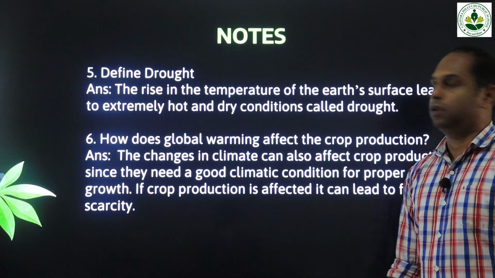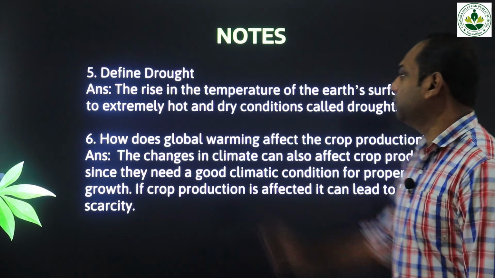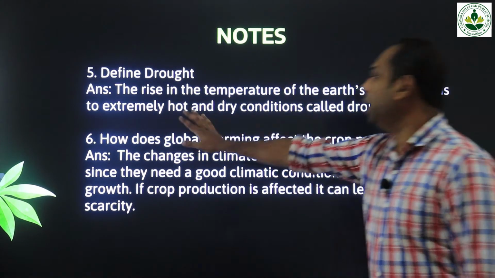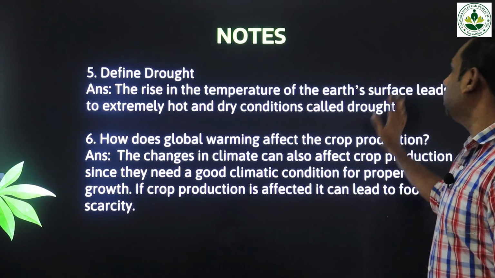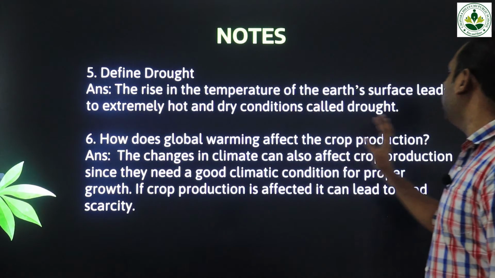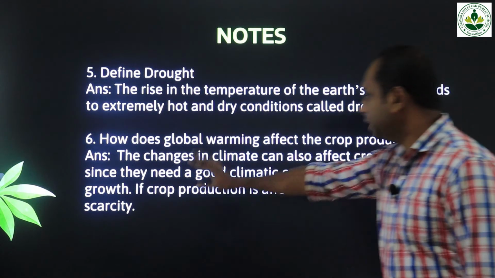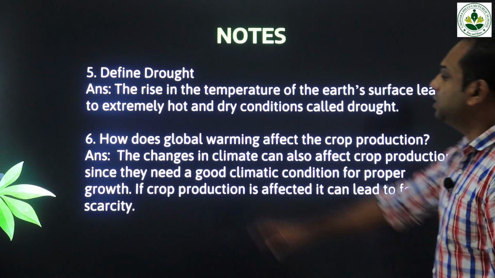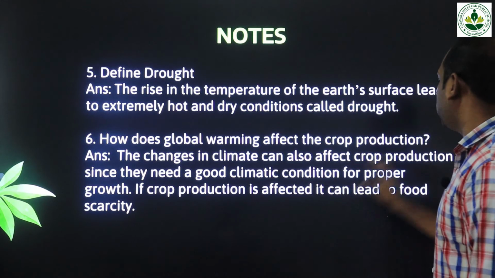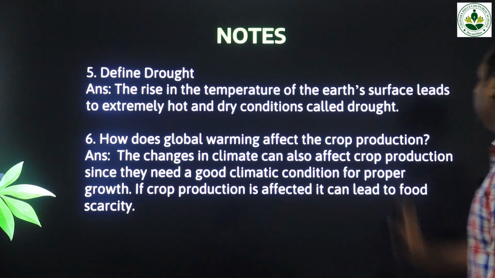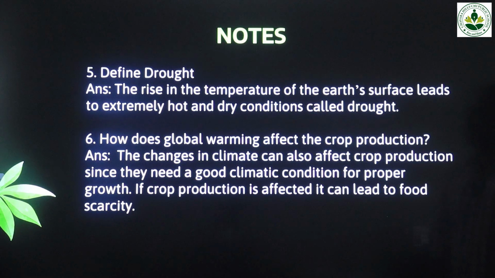The 5th question, define drought. The rise in the temperature of the earth's surface leads to extremely hot and dry conditions called drought. 6th question, how does global warming affect crop production? The answer: the changes in the climate can also affect crop production since they need good climatic conditions for proper growth. If crop production is affected, it can lead to food scarcity.